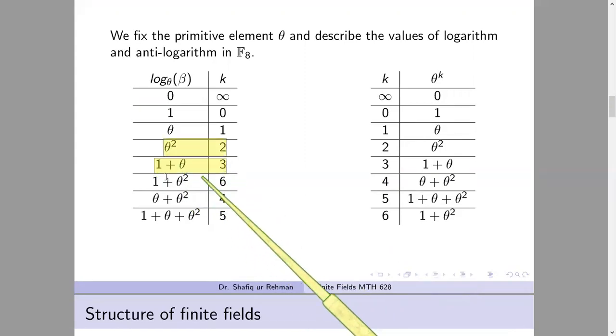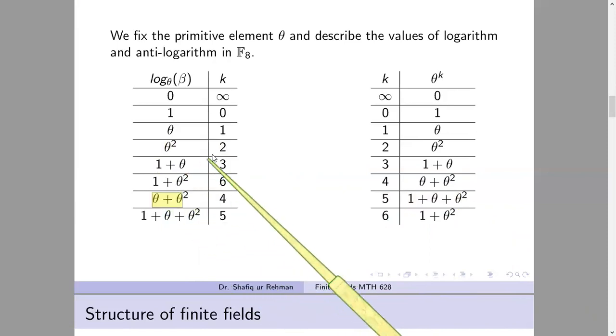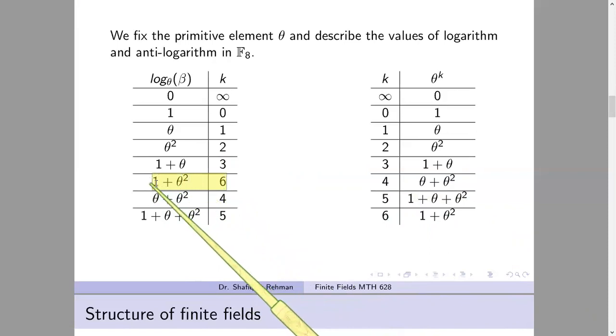product of these two elements, we know that log of x times y equals log of x plus log of y. So similarly, if we compute the log of the product of these two elements, we get 2 plus 3, which is 5. And now the anti-log of 5 is this number. So it means the product of these two numbers is this number. Similarly, if we multiply theta square with this element, here the sum is 6 and 6 corresponds to this number.